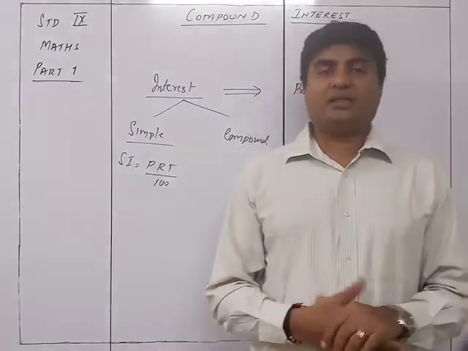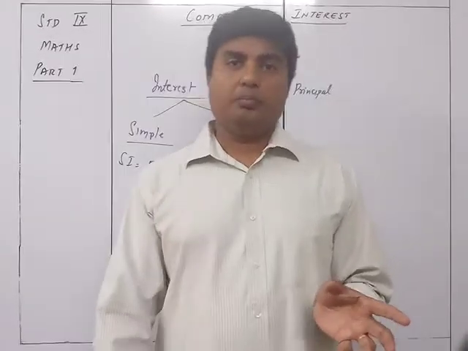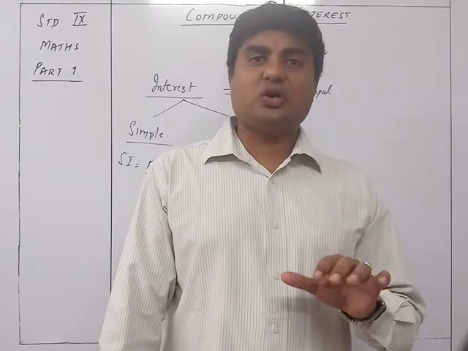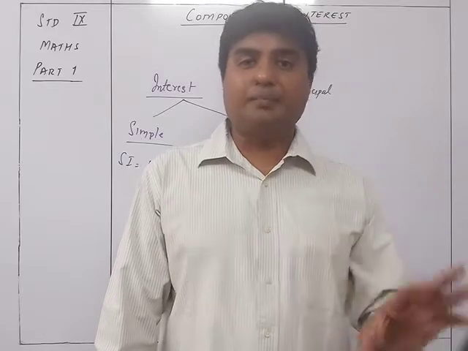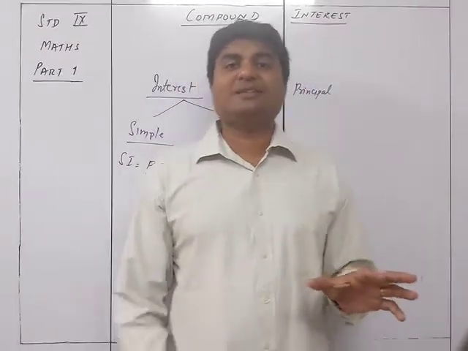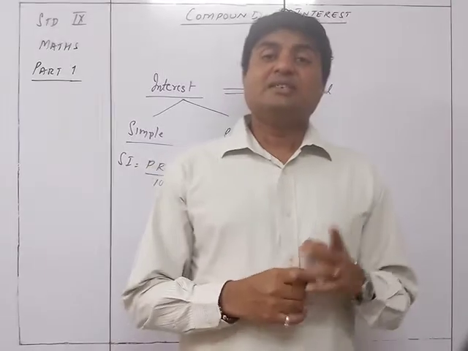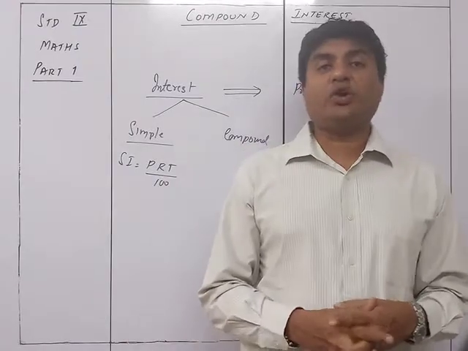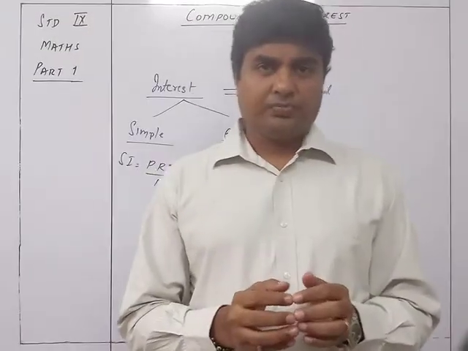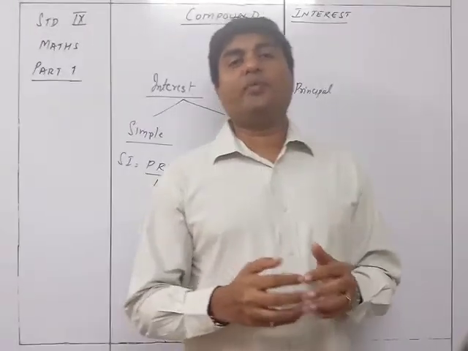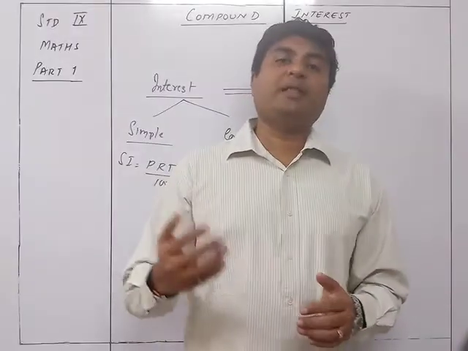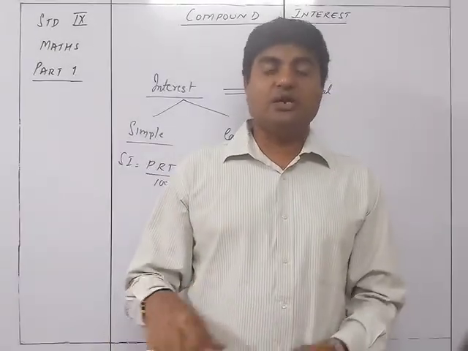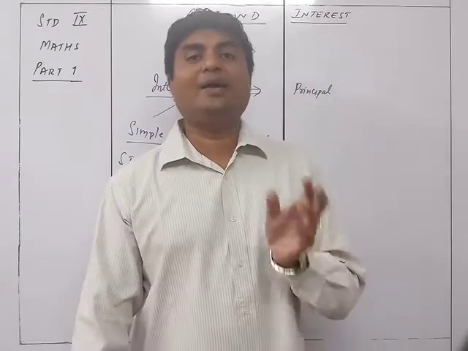And the second method is to use a formula for compound interest. The first exercise you have here is based on compound interest calculated by the simple interest method. So the first exercise is completely based on simple interest. In the first exercise you will find that they are also asking you the intermediate amounts. Like if 10,000 rupees were invested for 3 years, then they ask what will be the interest for the second year, what will be the sum at the end of 2 years, what will be the sum at the start of the 3rd year. So they will keep on asking you intermediate questions.